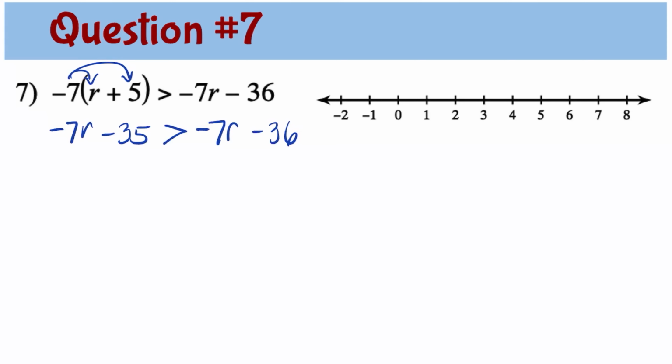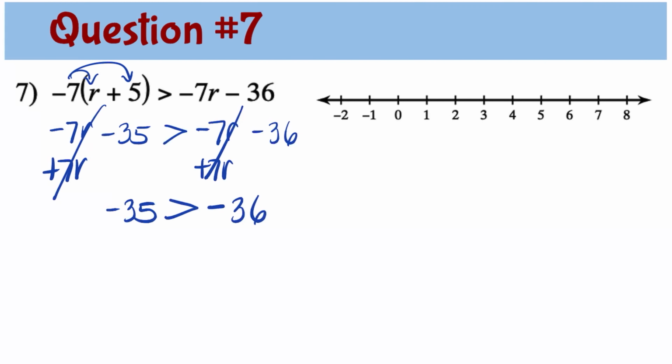Now, let's isolate the r's on the left side. So the inverse of minus 7r is plus 7r. So we need to add 7r to both sides. Simplifying this, negative 7r plus 7r is 0. So the left side is negative 35, greater than negative 7r plus 7r, which is also 0, and then minus 36.